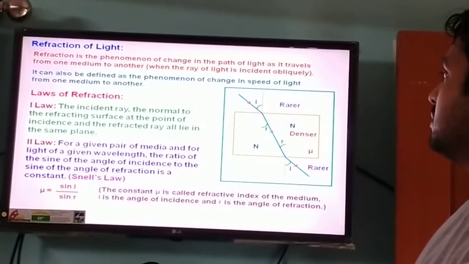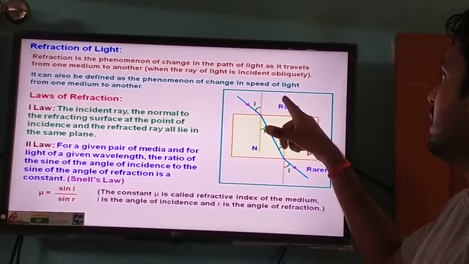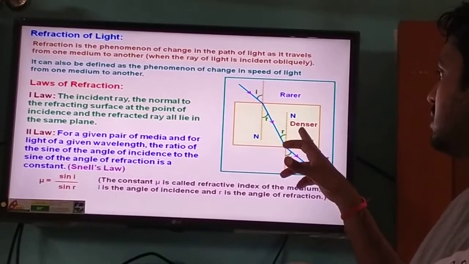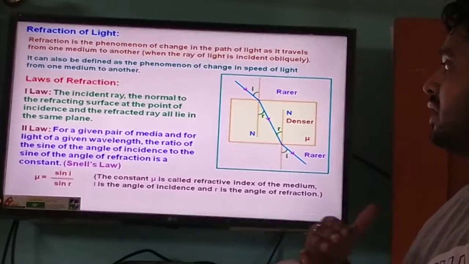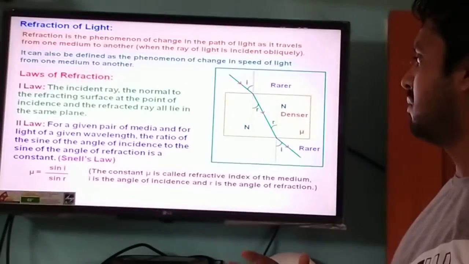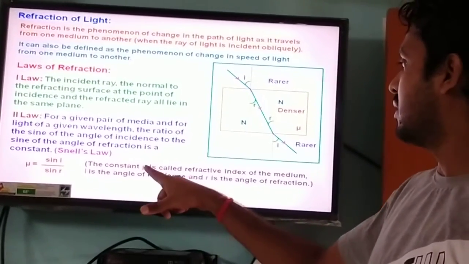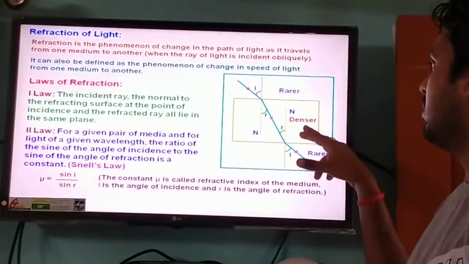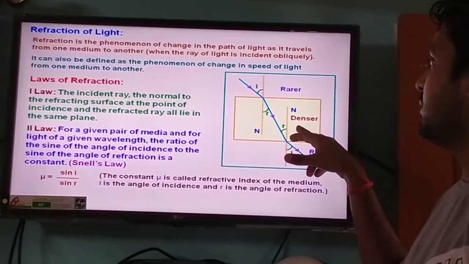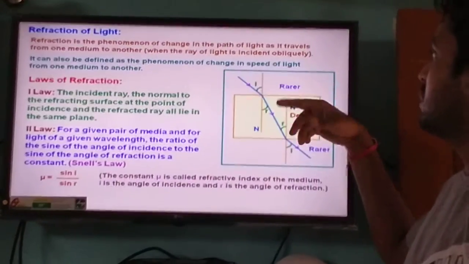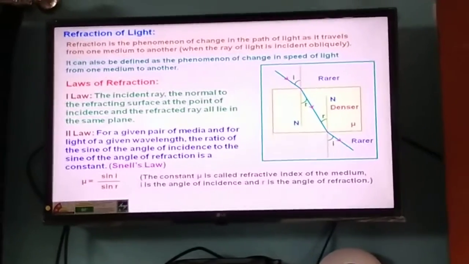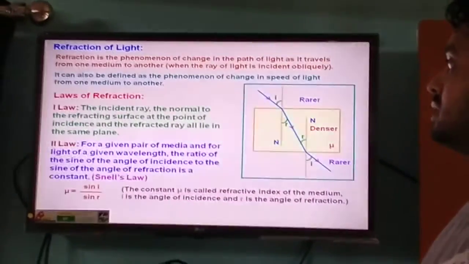Here medium means what? If we take the rare medium, that is air, this is also air, and this is the denser medium. So air is simply a medium, but here the refractive index mu is the refractive index of this denser medium as compared to this rare medium. Always keep this in your mind, and this law is also known as Snell's law.